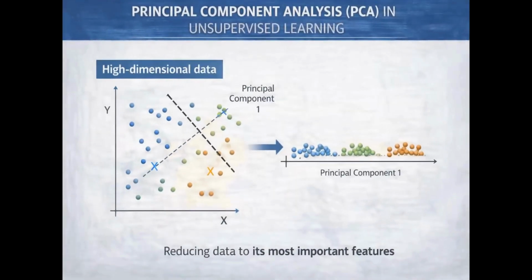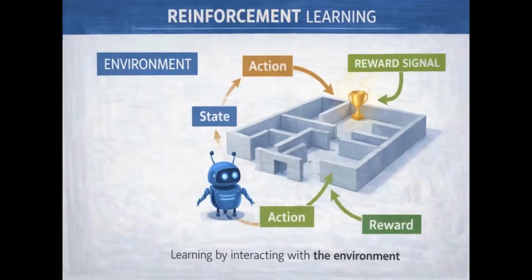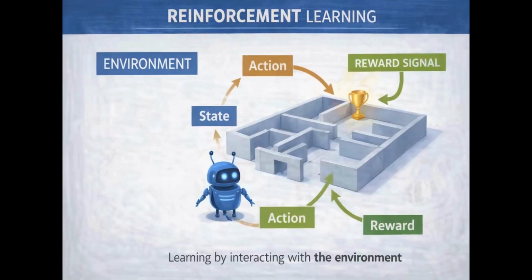Another algorithm is principal component analysis, PCA. It is a technique that simplifies complex, high-dimensional AI data by compressing it into fewer variables while keeping the most important information. Reinforcement learning.